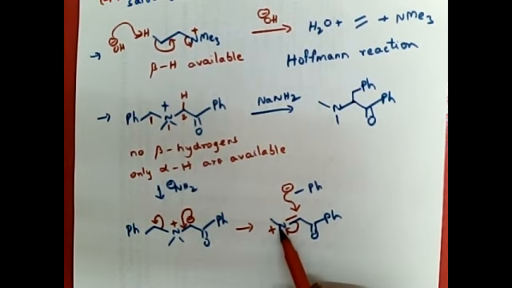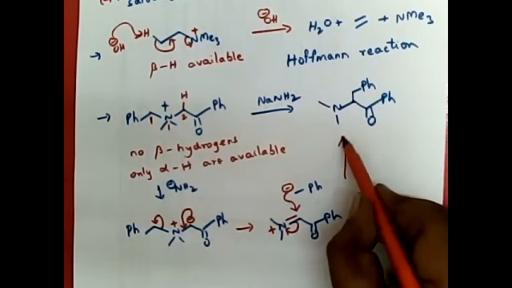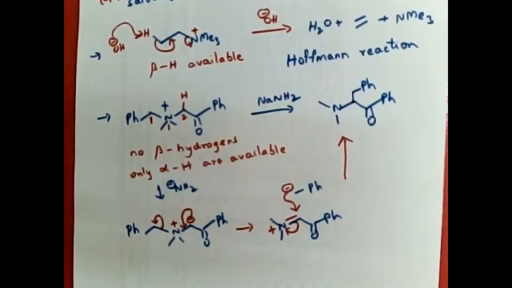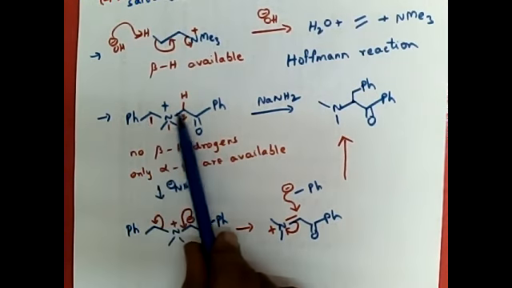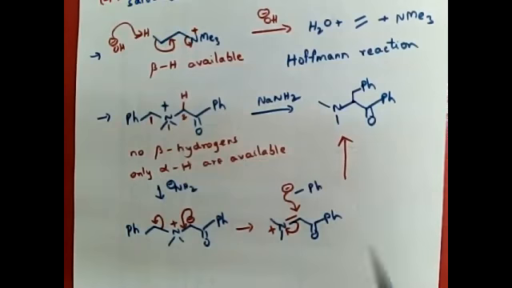The positively charged nitrogen takes the electrons, so it becomes neutral. So this is how we can explain the 1,2 rearrangement of quaternary ammonium salts, where one carbon is rearranging to the second carbon.